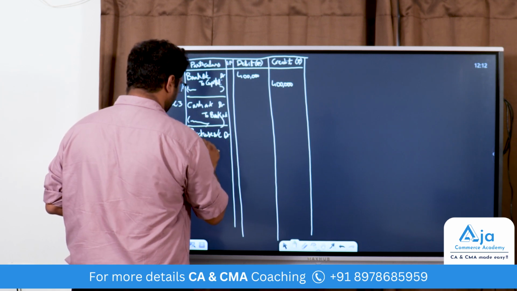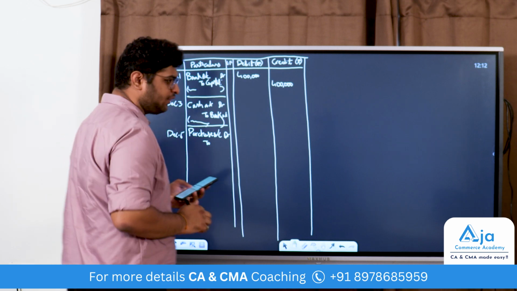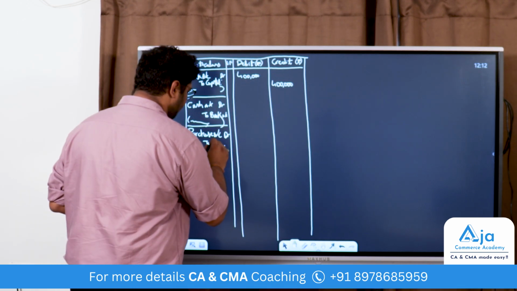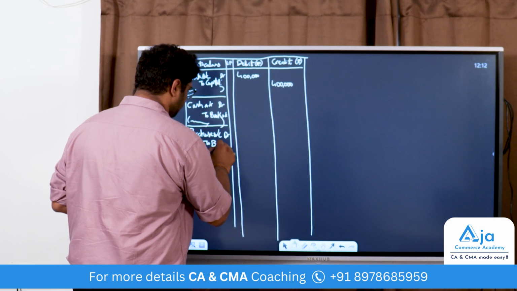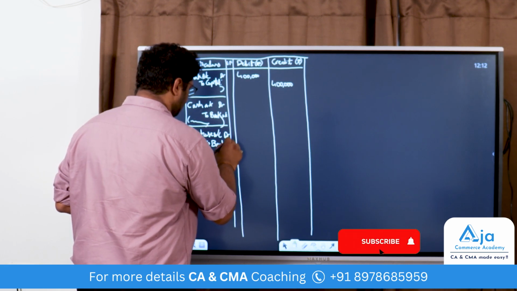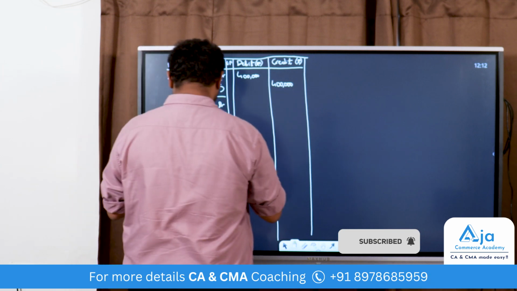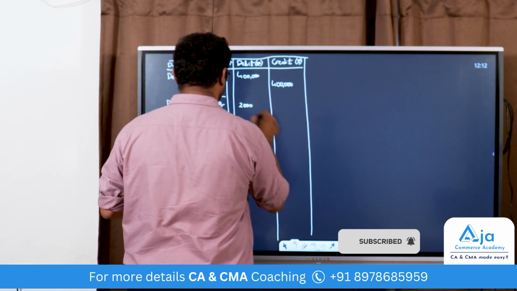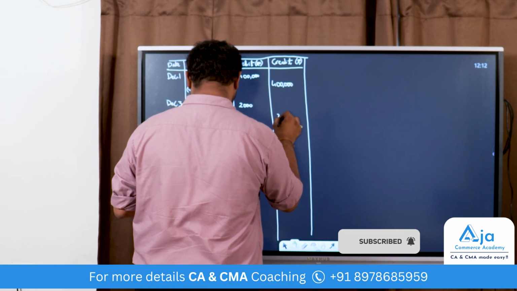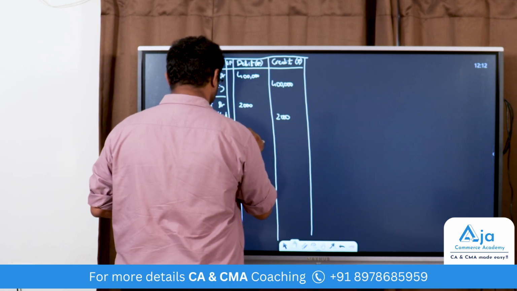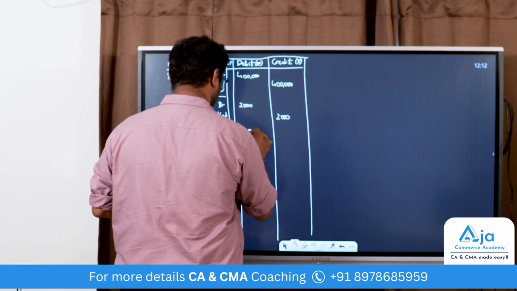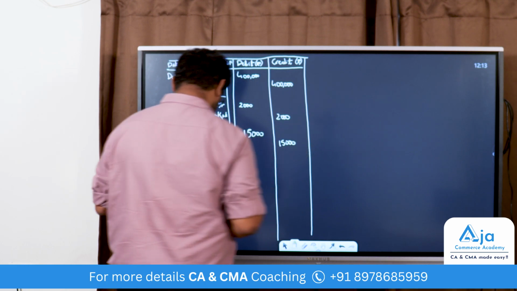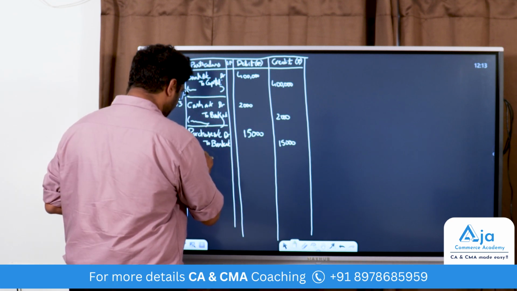Second, he is paying through bank. So bank account should be credited because bank is giving. Credit the giver. Write the narration.